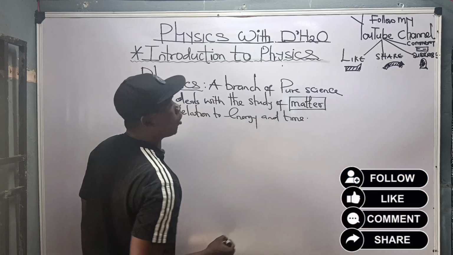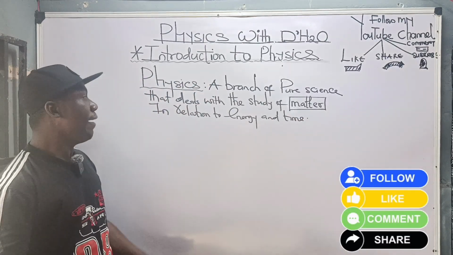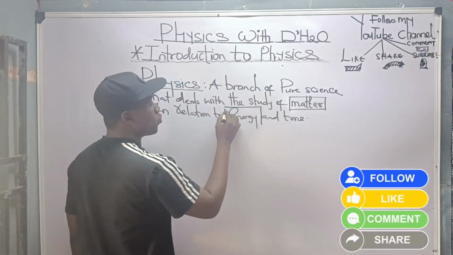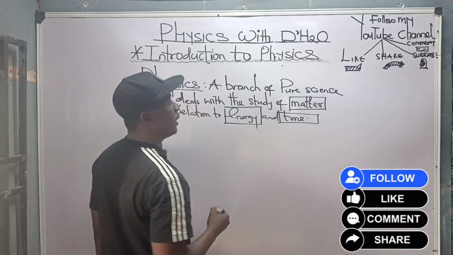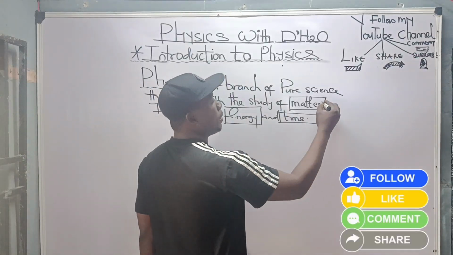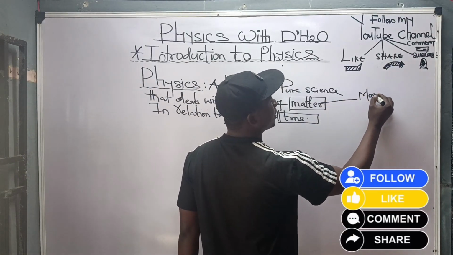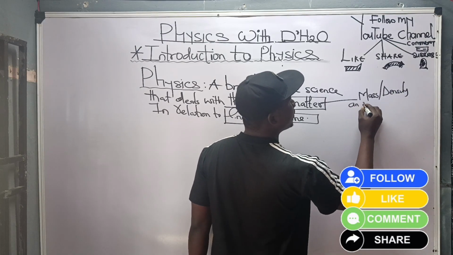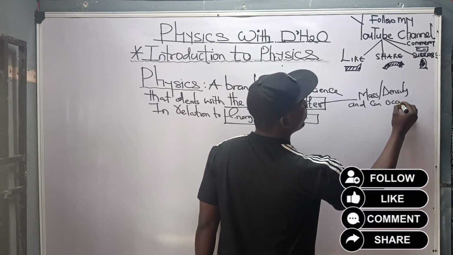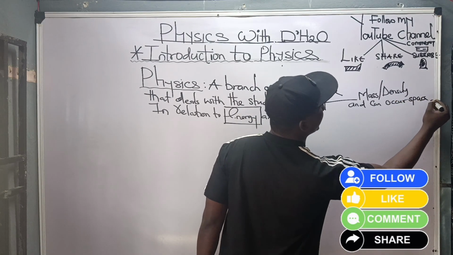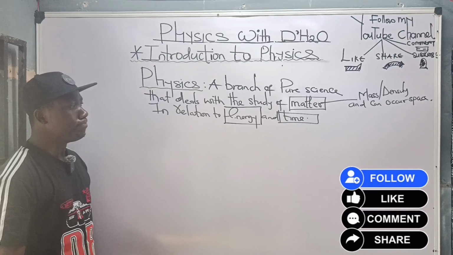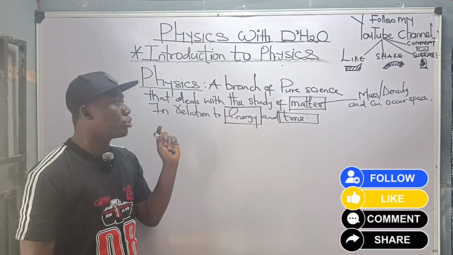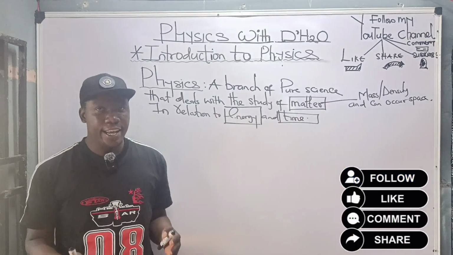So, please take note of these three aspects of physics. Physics is the study of matter. Then it relates it with energy and with what? With time. Yes. What is matter? Matter is anything that has mass or anything that has density and can occupy space. Yes, that's the meaning of matter. Do you understand? So, physics is a branch of pure science that deals with the study of matter in relation to what? Energy and time.